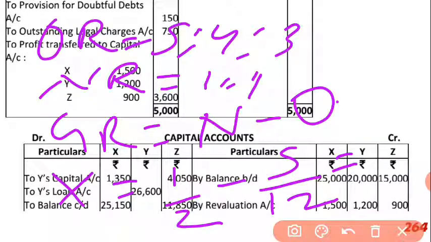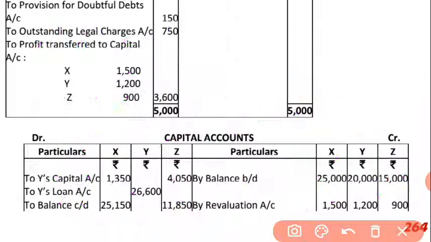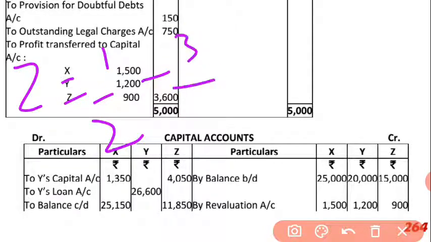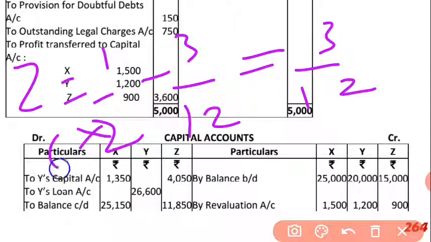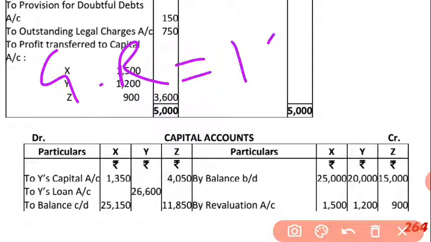When I take the LCM, this will be 6 minus 5 upon 12, equals 1 upon 12. After that Z equals 1/2 minus 3/12, so it becomes 3/12, because multiplying by 6, 6 minus 3, 3/12. Okay, this is Z's share. So now the ratio will be 1:3. Here I have calculated the gaining ratio as 1:3. In this way goodwill will be divided among X and Z.